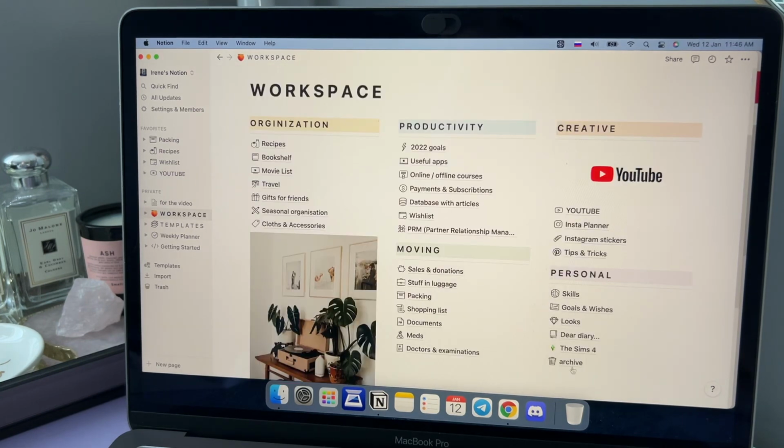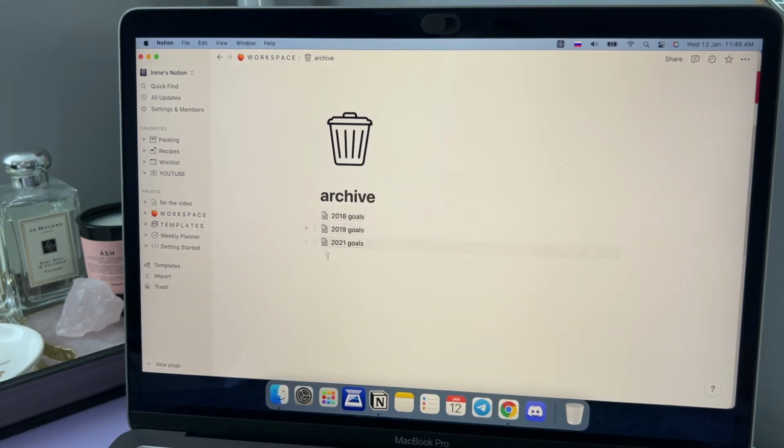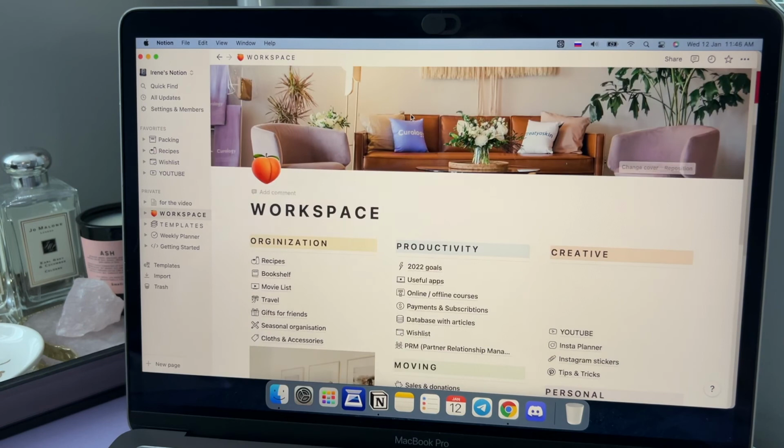And last we have an archive. Here I will add some pages that I don't want to really delete. There you can see my goals from the previous years, and you can see there the 2020, because the 2020 year was awful. So this was my Notion.